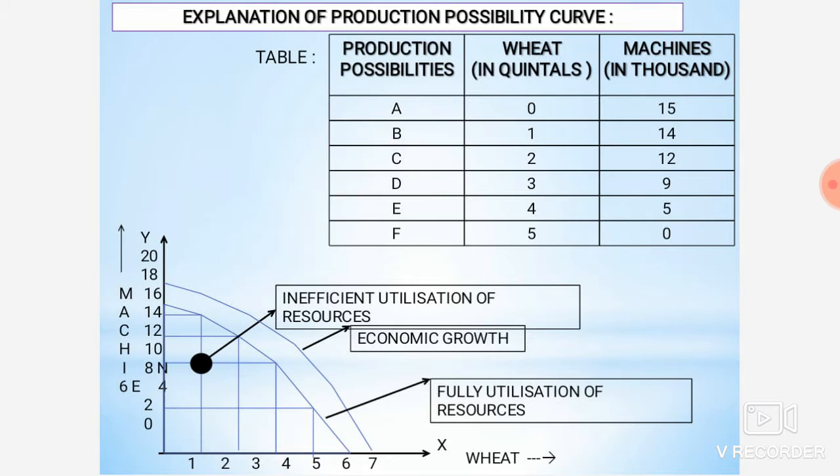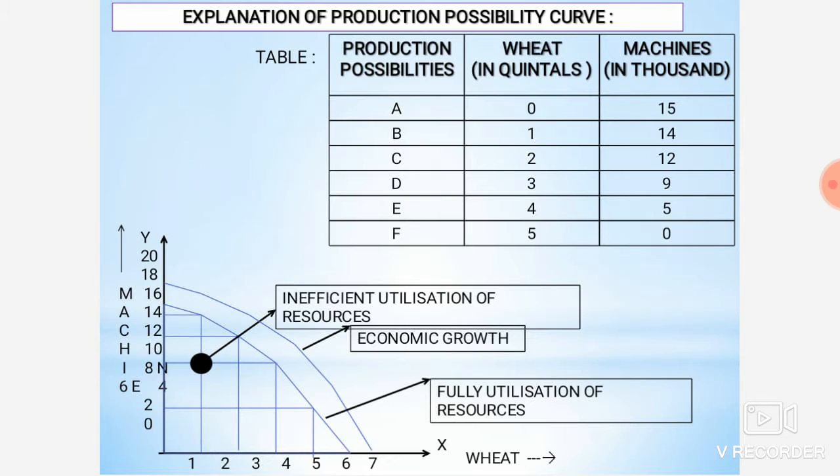Next, in D condition, wheat is increased, and here machines are decreased, and in E condition wheat is again increased and the machines are decreased, and in F condition you will see the full amount being produced.